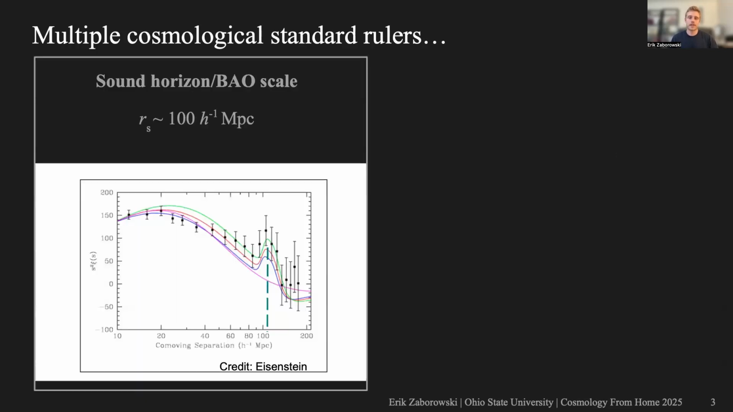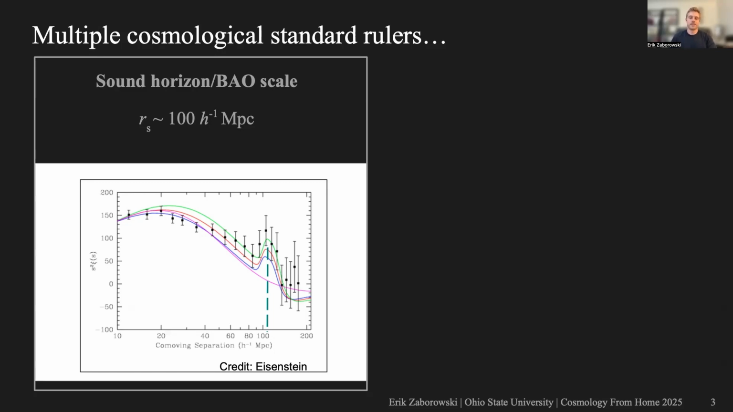When you look at the clustering of galaxies, there are multiple features that can be used as standard rulers to measure cosmological parameters. A ubiquitous one is the sound horizon scale, which you can see here as the characteristic bump in the galaxy correlation function. And it has a co-moving size of about 100 over h megaparsecs. And this is the primary source of information for many of the well-known high precision measurements of the Hubble constant coming from things like CMB or BAO.